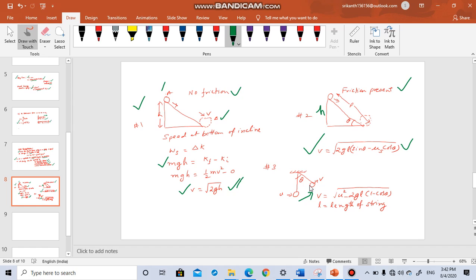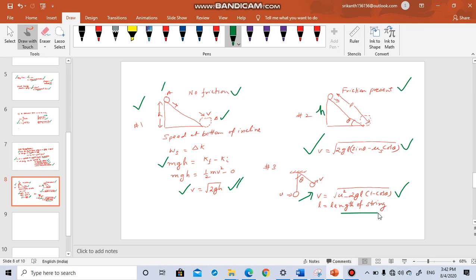Now what is that velocity? If they ask you, the expression is v is equal to root over (u square minus 2gL into (1 minus cos theta)), where L is the length of the string.